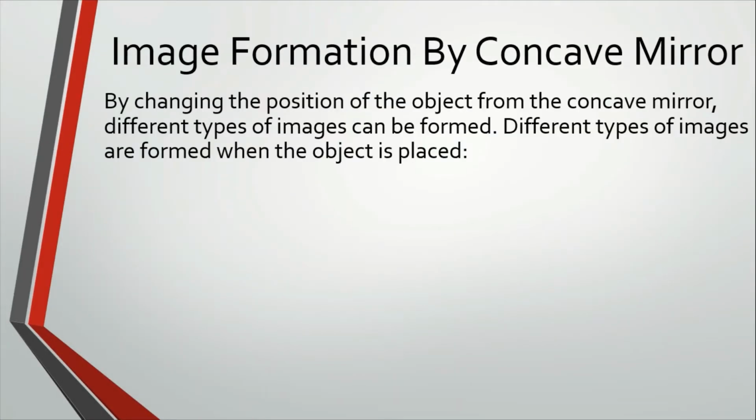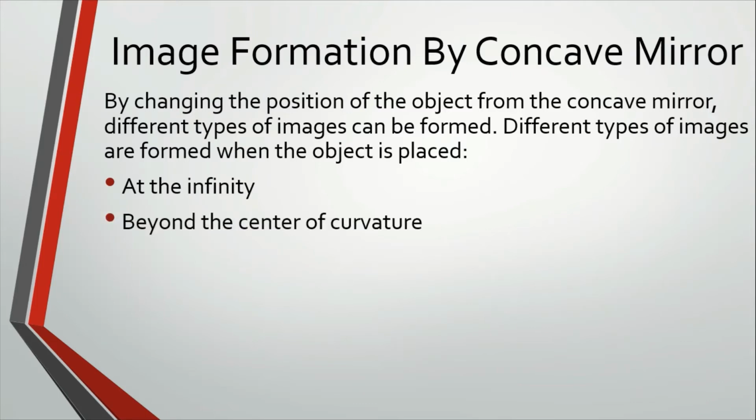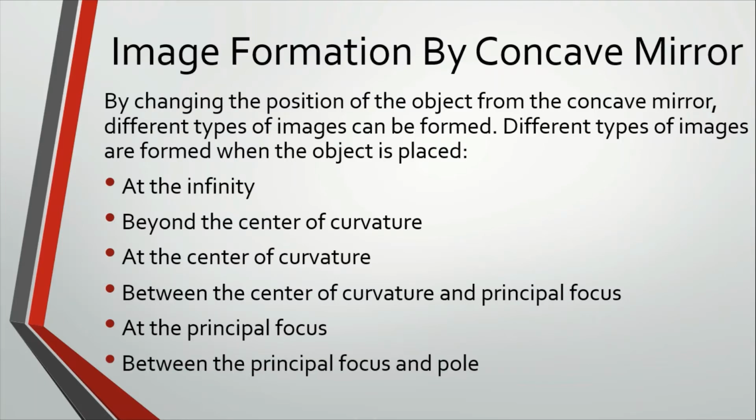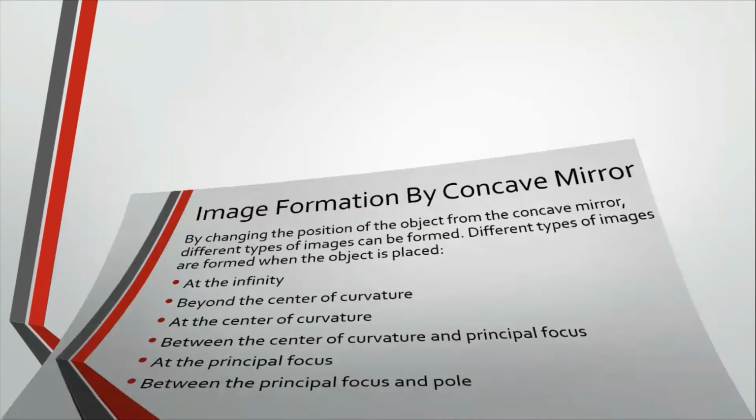Image formation by concave mirror. By changing the position of the object from the concave mirror, different types of images can be formed. Different types of images are formed when the object is placed at infinity, beyond the center of curvature, at the center of curvature, between the center of curvature and principal focus, at the principal focus, and between the principal focus and pole.